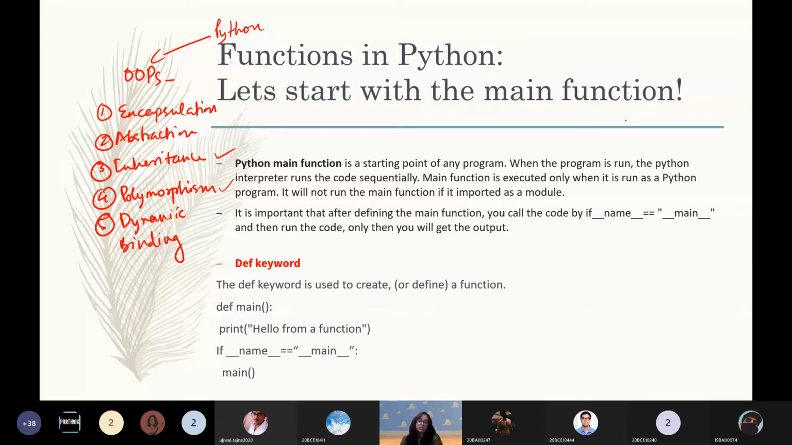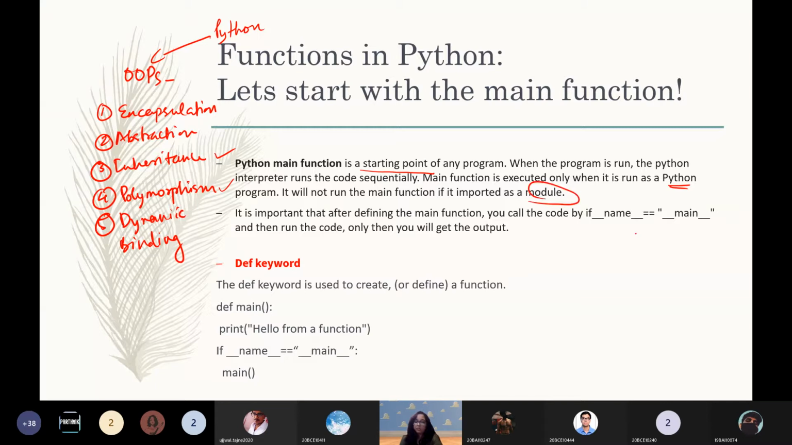So just like all other programming languages, the Python main function is the starting point of any program. When the program is run, the interpreter runs the code sequentially. We saw this yesterday. The main function is executed only when it's run as a Python program. It will not run the main function if it is imported as a module. A module is nothing but a library or a package.